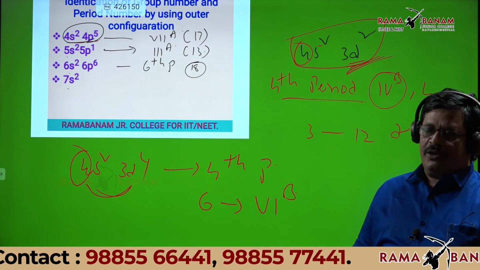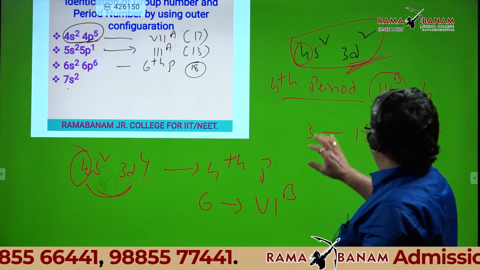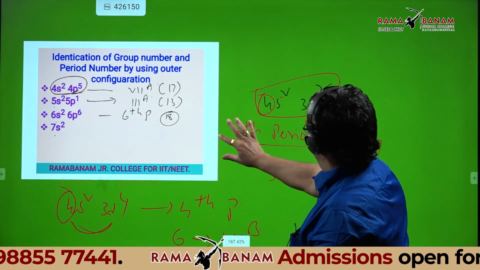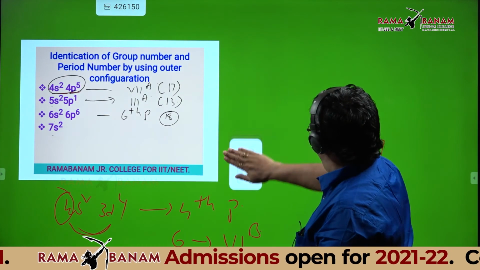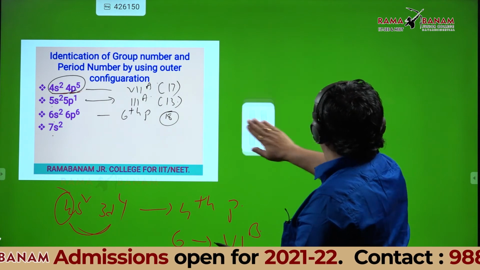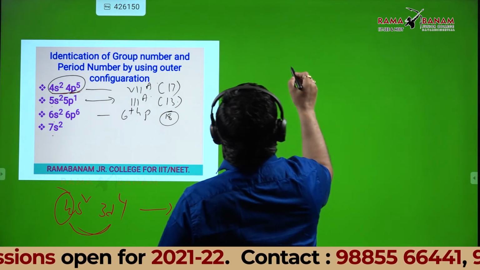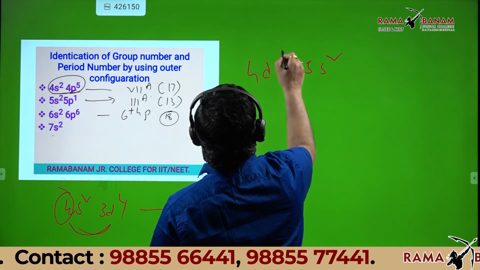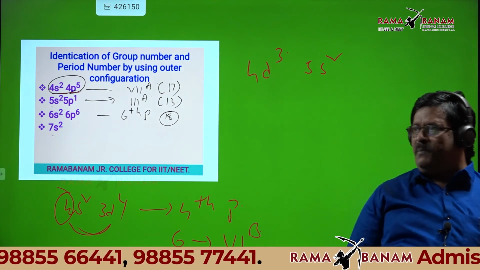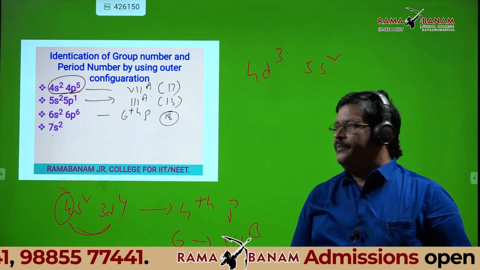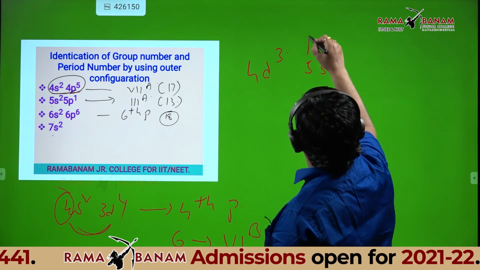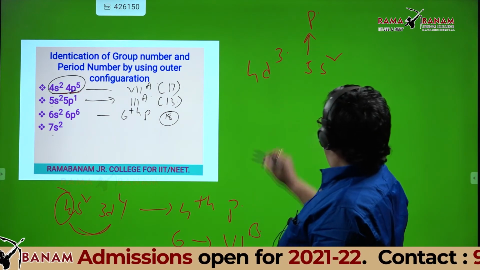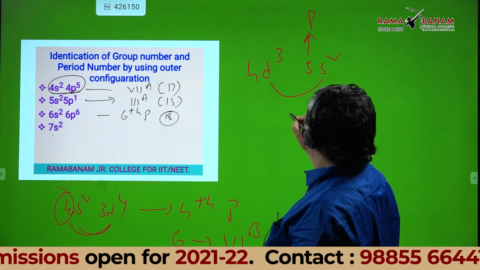Can I give one more? Yes, sir. 5s2 4d3. Which period is it? 5th period, sir. 5B group, sir.